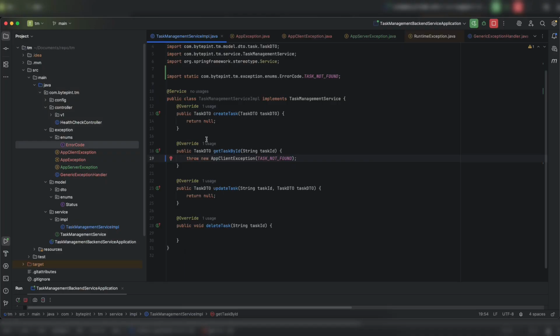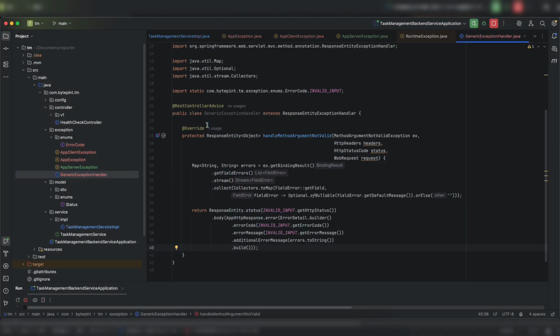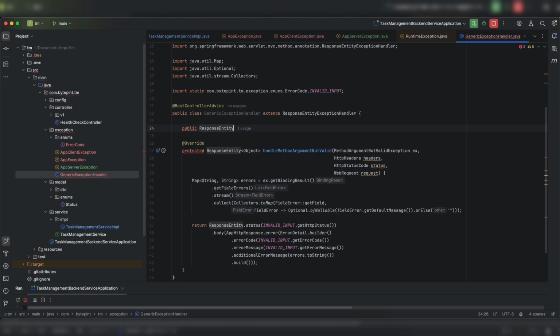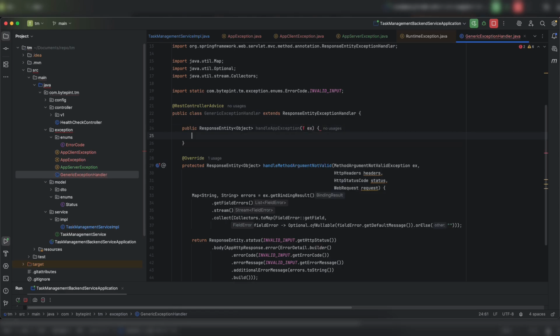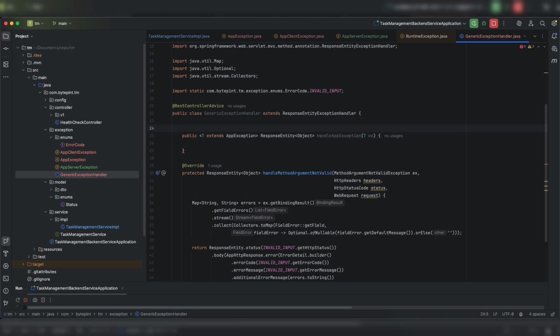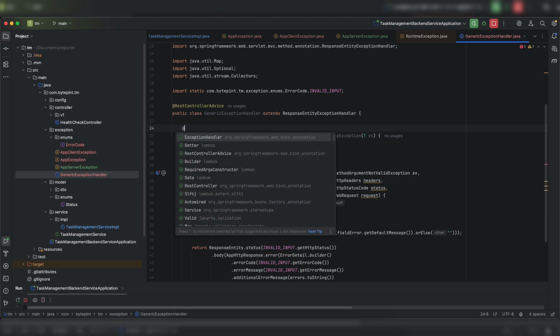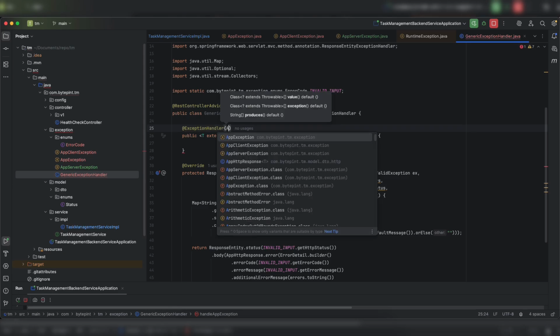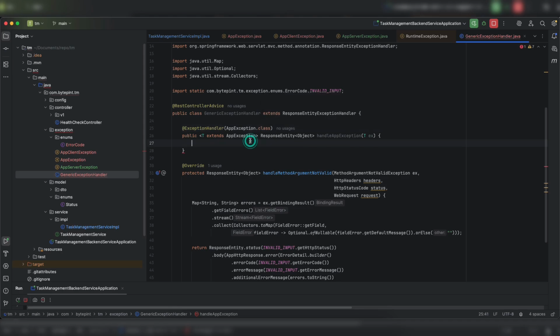Okay. So how can we do that? Simply go to the generic exception handler and create a public method, ResponseEntity of Object, handleAppException. This will be taking the exception. What is this T? This T is nothing but whatever extends AppException. So this is generic, right? And one more thing, whenever you create a method inside this generic exception handler, you need to annotate that custom method with @ExceptionHandler and pass what kind of exception it will be handling. So it will be handling only the AppException, the custom exception that we have created.